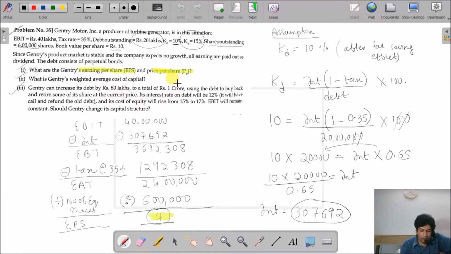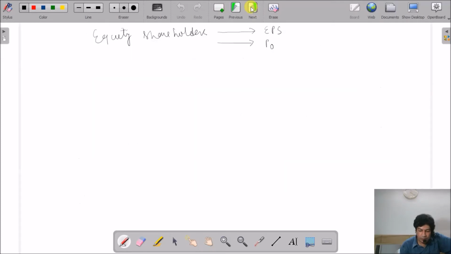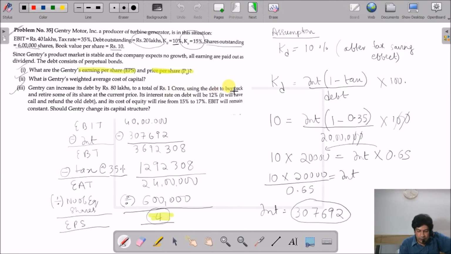So now the total is 1 crore, so the debt which they will be taking is 1 crore. So this much is the debt portion, 1 crore. Using the debt to buy back the entire sum of its shares at the current price, its interest on debt will be 12%.